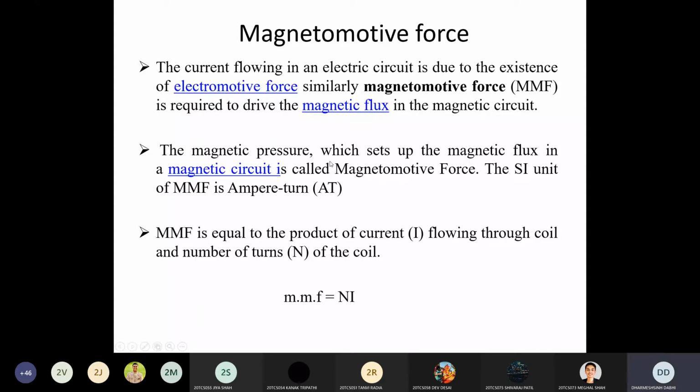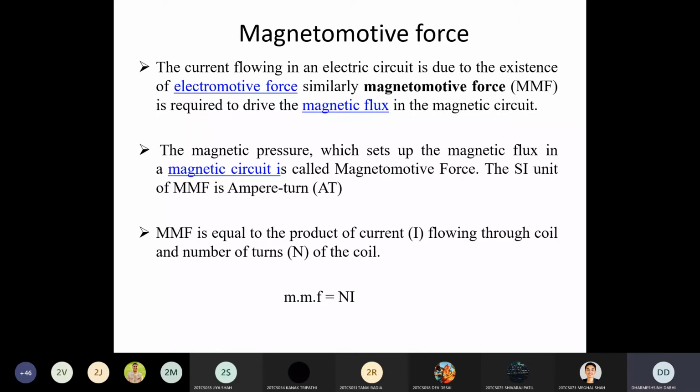Clear this one? So this magnetomotive force is called a type of magnetic pressure which is required to set up the magnetic flux in the magnetic circuit. Clear? And its SI unit is ampere turn. Ampere turn means the amount of current flowing through the coil into the number of turns of the coil.